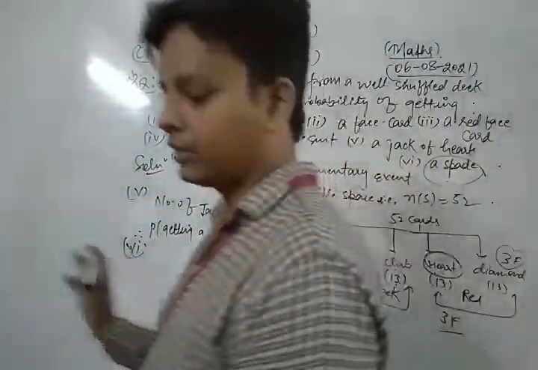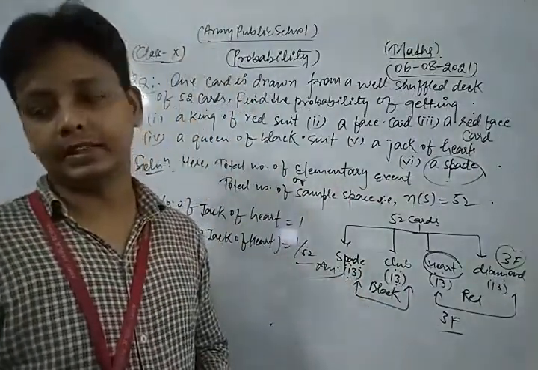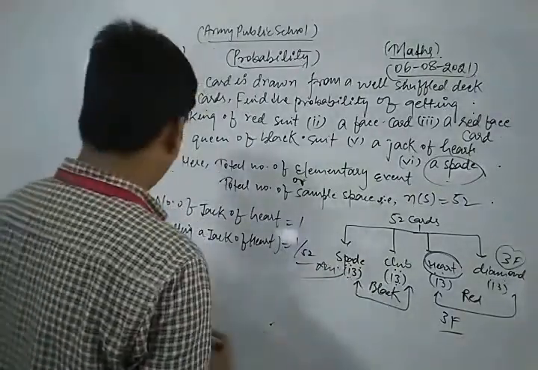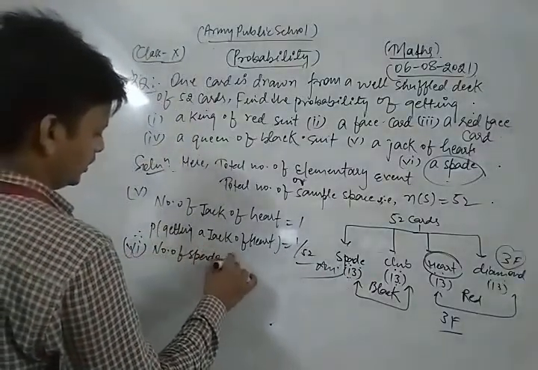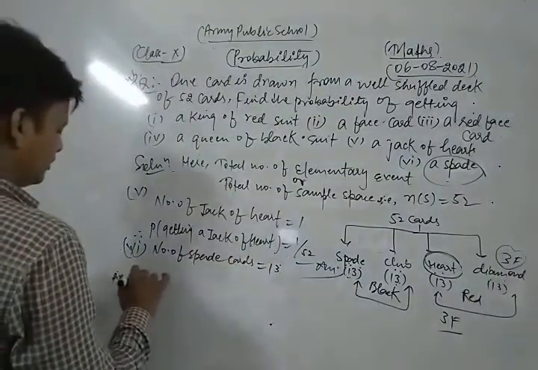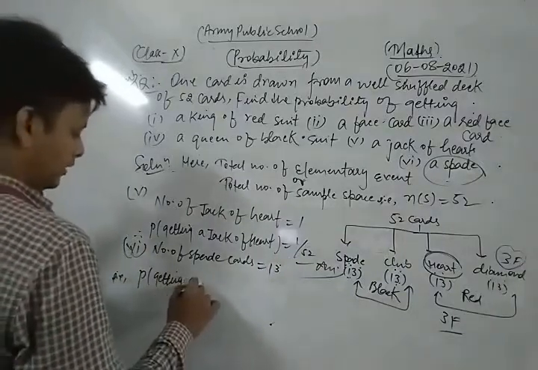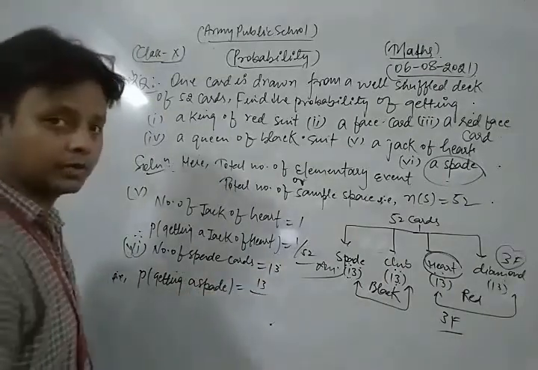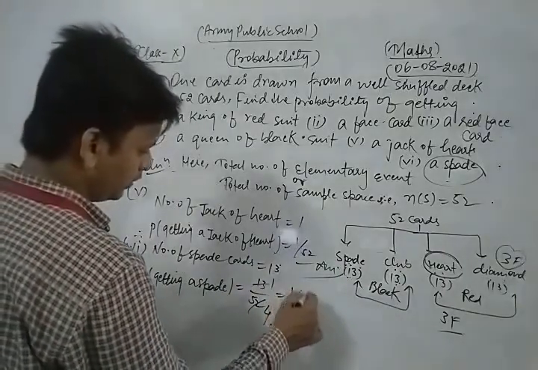From this chart it is clear how many spade cards there are. That is 13. The number of spade cards is 13. So the probability of getting a spade: number of favorable outcomes is 13, and all possible outcomes is 52. 13 fours are 52, that is 1 upon 4.